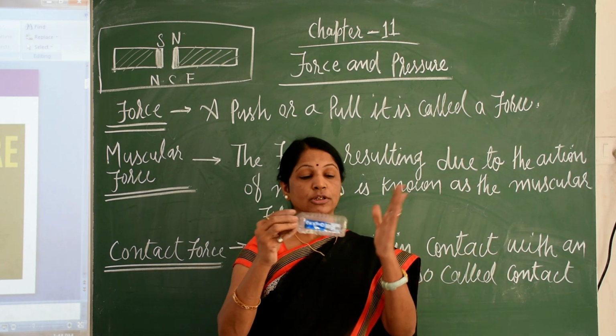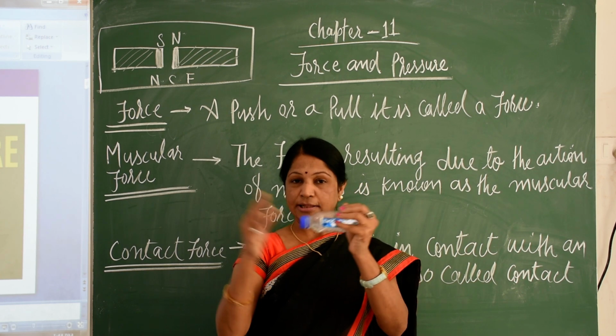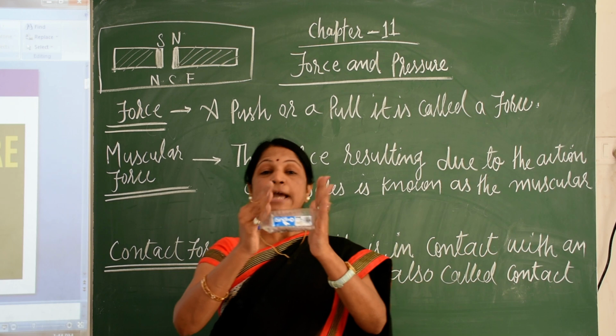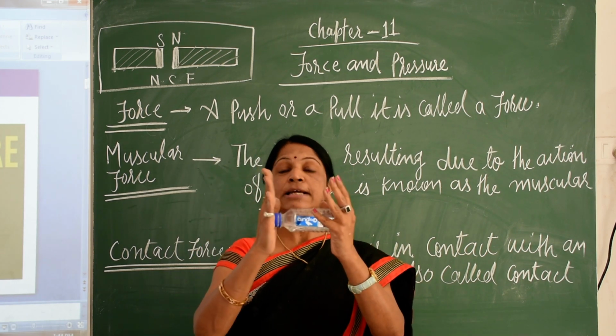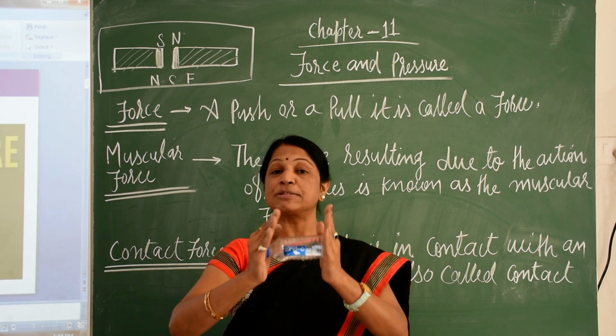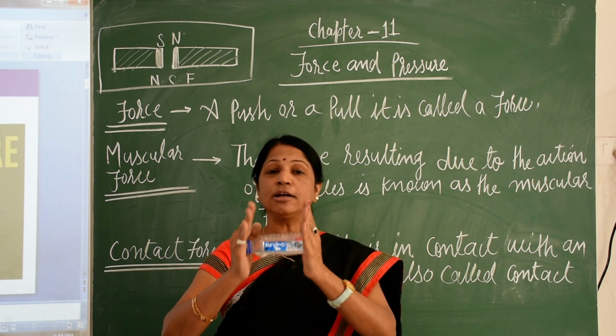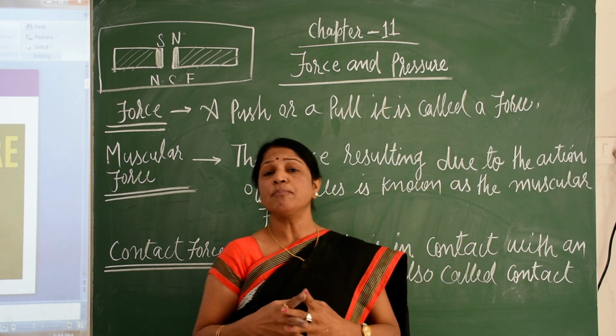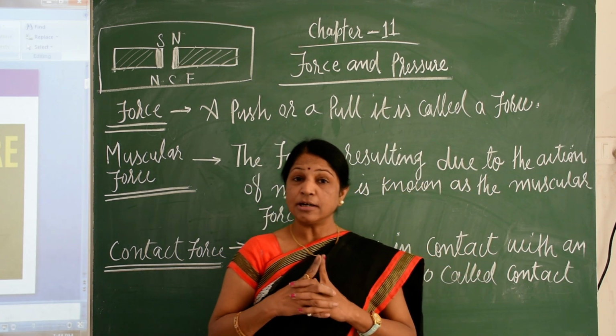Suppose I put a force here and on the opposite side I apply a force, then it is F2 minus F1. One force reduces the other, it means it is subtracted from the other force. So we have seen various examples of force.